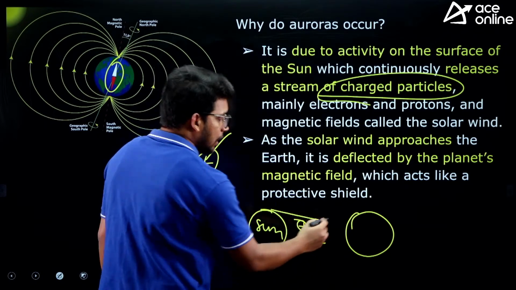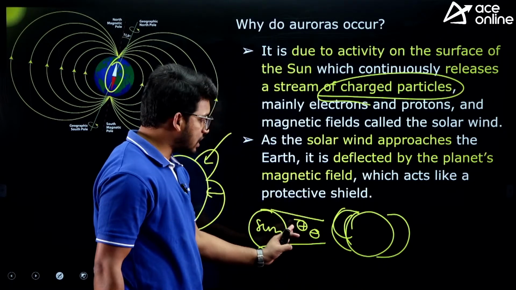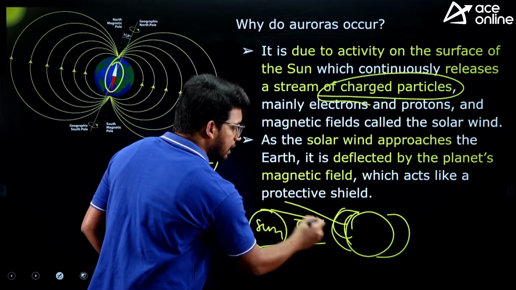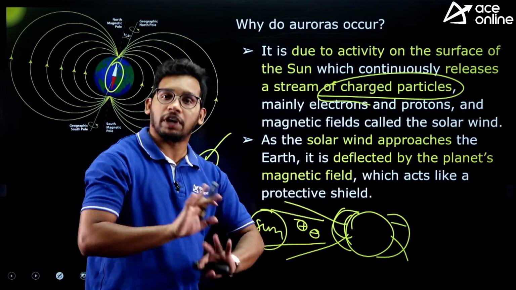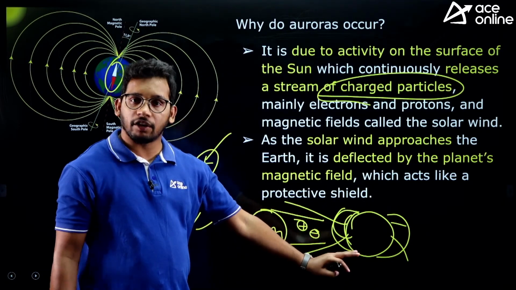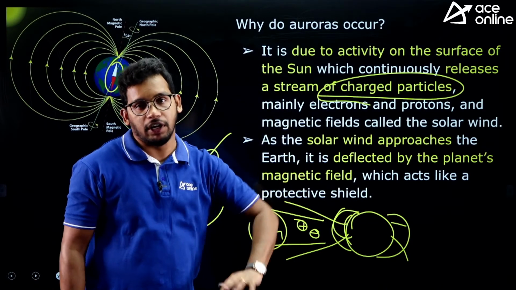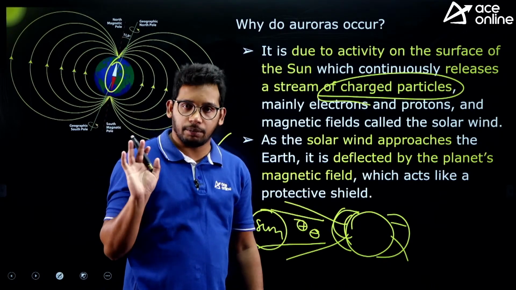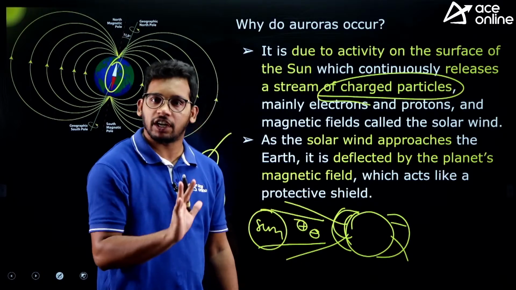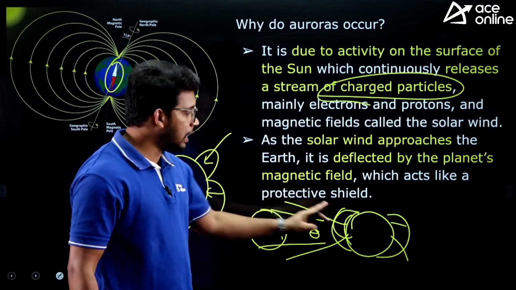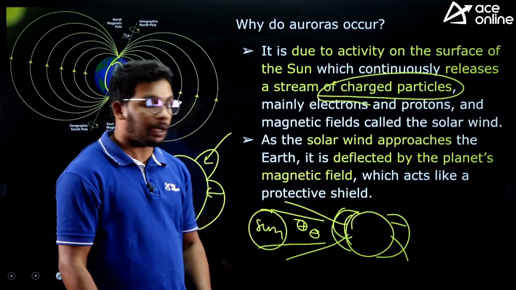So this is earth. Earth has a magnetic field, right. So most of these charged particles are reflected back by the magnetic field. So these charged particles are not usually allowed inside the earth's atmosphere because they are reflected back by the magnetic field. How does a magnet reflect back? Because of repulsion, the same way these are generally, mostly repelled back by the earth's magnetic field, right.